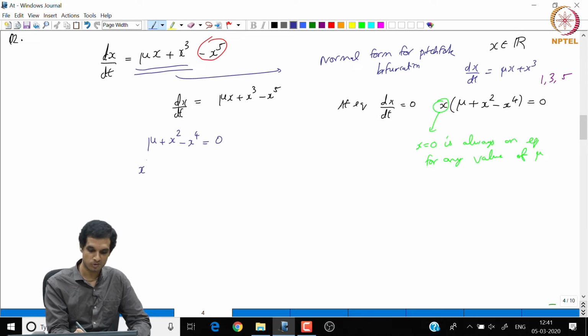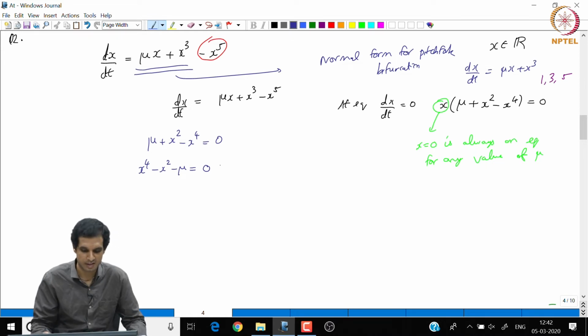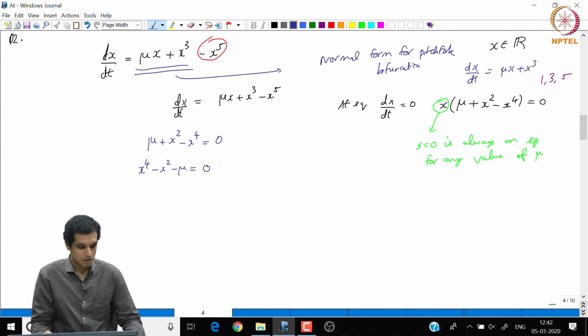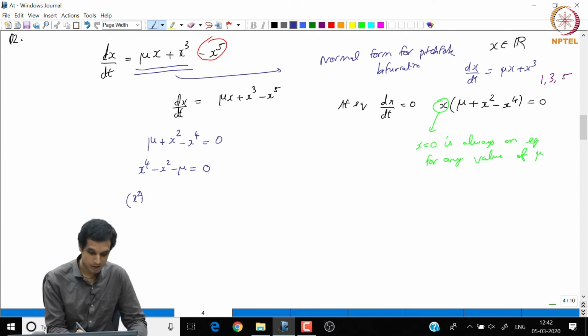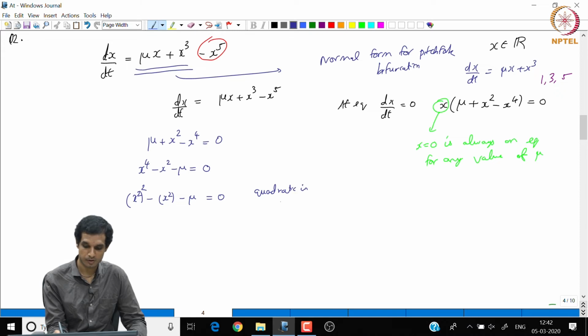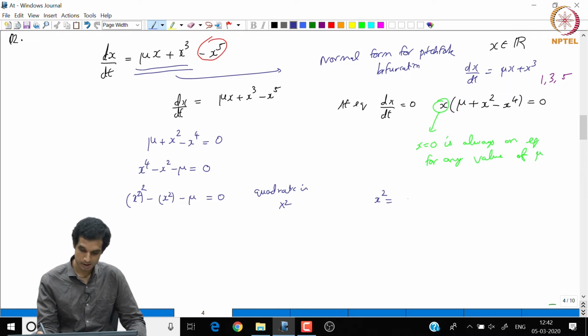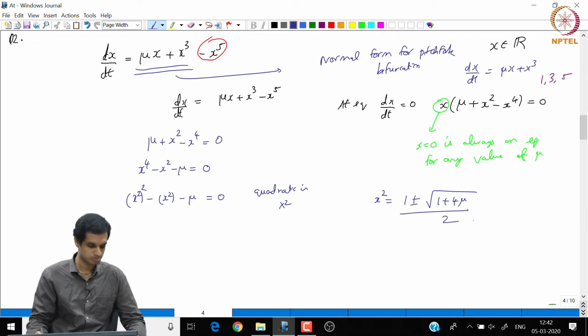It is the same as the roots of the equation x⁴ − x² − μ = 0, right, because if something is equal to 0, its negative also better be 0. Now, we can write this as (x²)² − x² − μ = 0. Now, this is a quadratic in x². So, by the quadratic formula the roots will be x² = (1 ± √(1 + 4μ))/2.